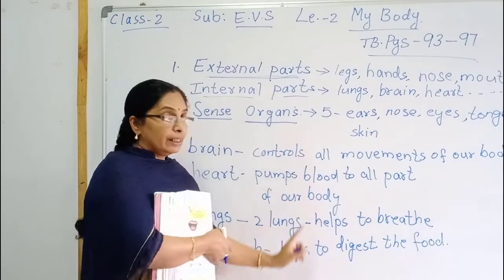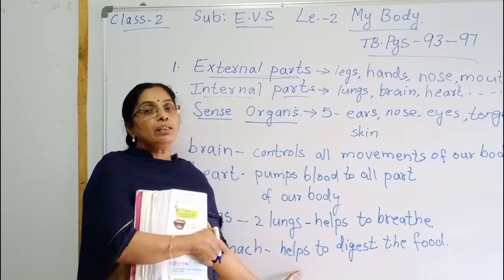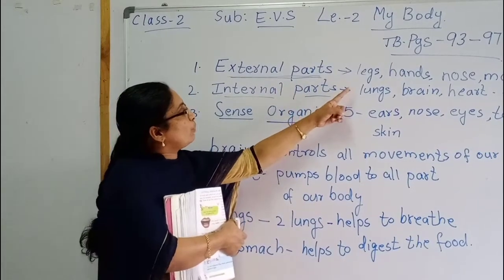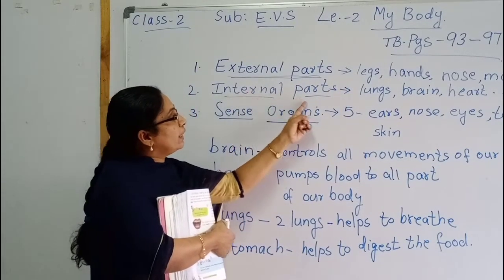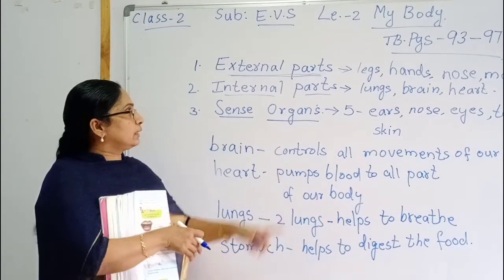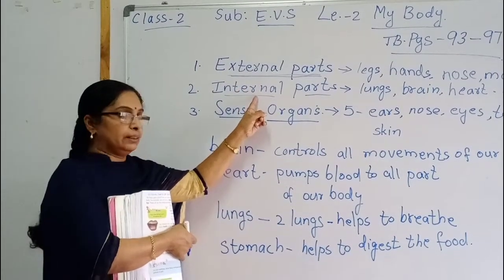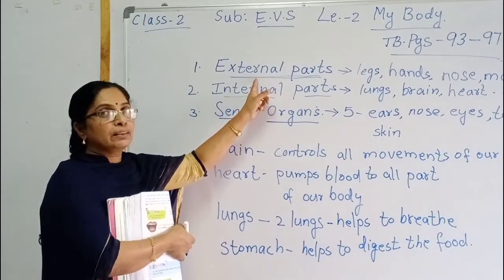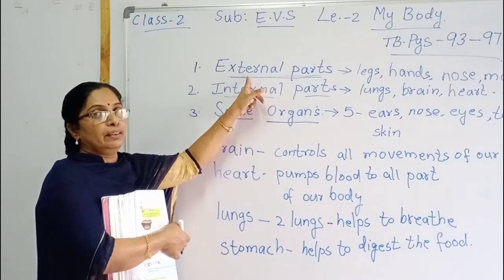These are the internal parts of our body, and we discussed already external parts and internal parts of our body. I think you understood the external parts and internal parts. The main difference is external parts means we can see.